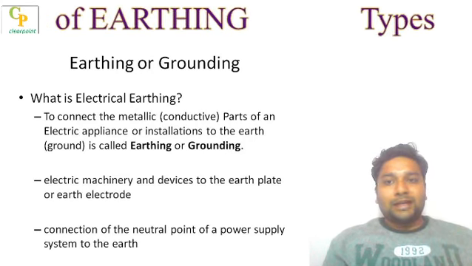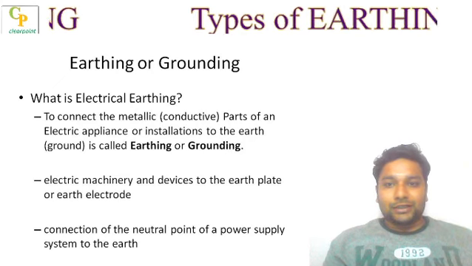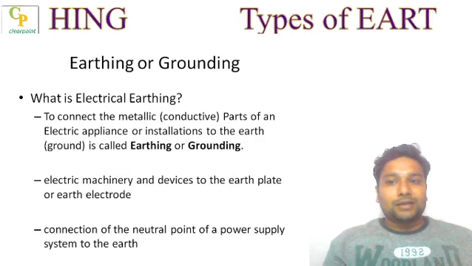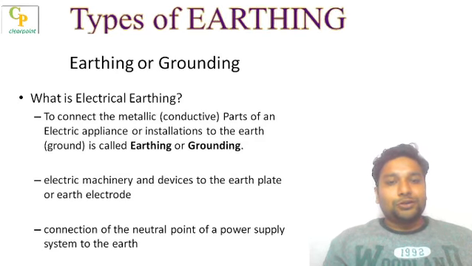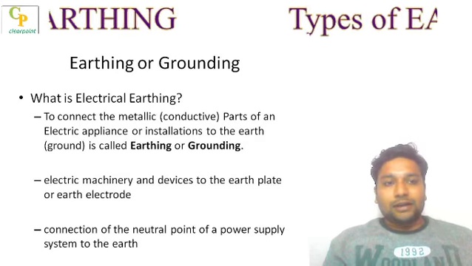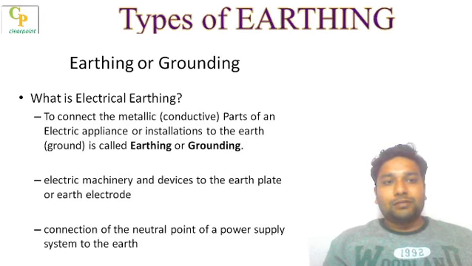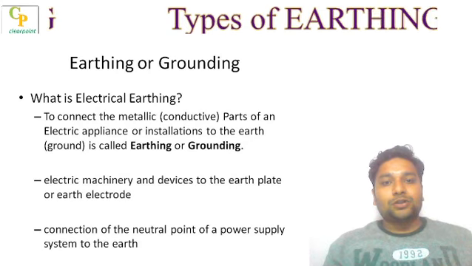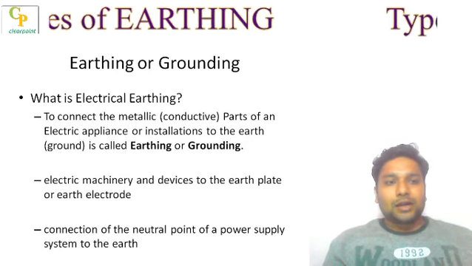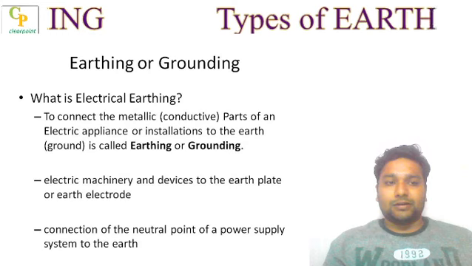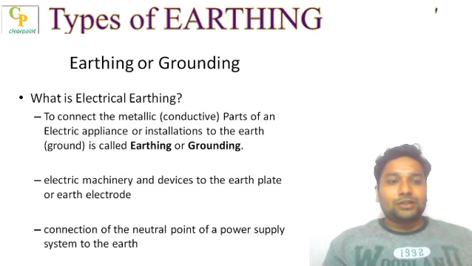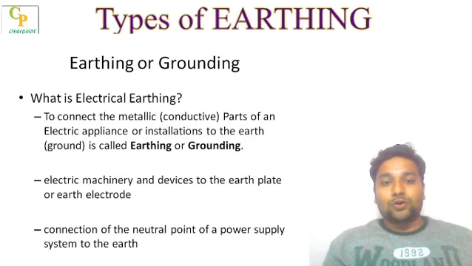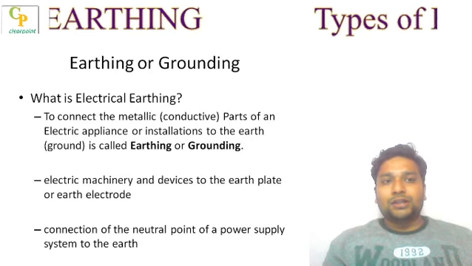In other words, to connect the metallic part of any electrical machinery and devices to the earth plate is called electrical earthing. So it should be done by a low resistance path, and based on these processes and on some connections we have some types of earthing. Connection of the neutral point of a particular power system to the earth is also called earthing. So what is earthing or grounding?